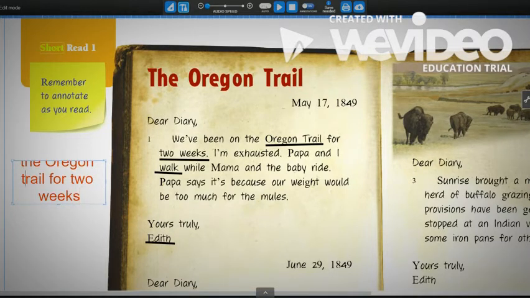So this is the important information that we learned from the text. And I guess I need to make my font a little bit smaller. So let me make this box a little bigger.